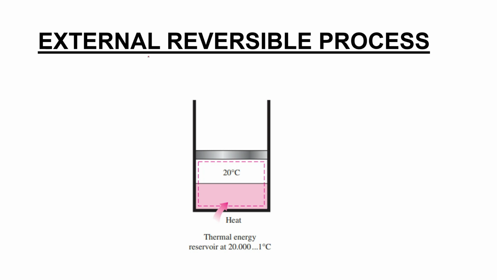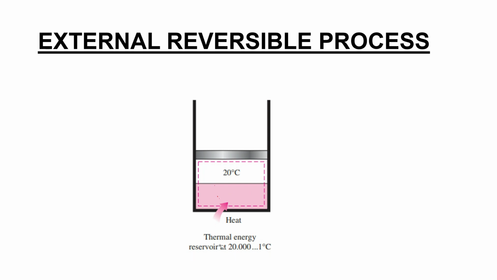Now, what exactly is an external reversible process? External reversible process means, suppose we are transferring heat from a thermal energy reservoir whose temperature is 20.00001 degrees Celsius, and this body undergoes a phase change at 20 degrees Celsius. Phase change means that liquid is getting converted to vapor. So during that phase, the temperature of the body is not changed.